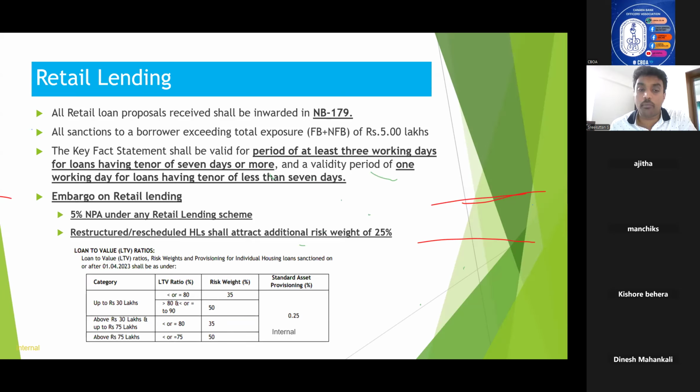That is, the margin of 10 percentage should be maintained for a housing loan of 30 lakhs at any point of time. So if you are going to have an LTV up to 90 percentage, that is 80 to 90 percentage, the risk weight that you have to provide for is 50 percentage. So if you are having a margin of say 20 percentage, that is 80 percentage LTV, you will be required to keep a risk weight of only 35 percentage.